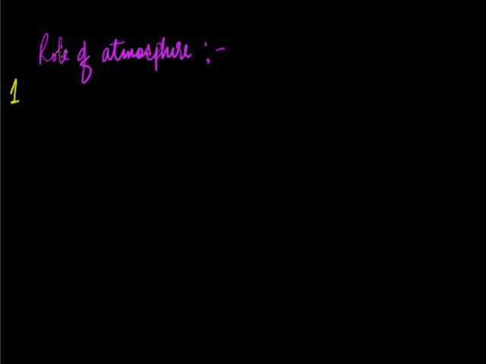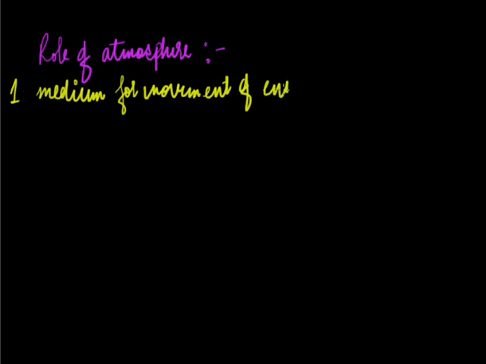Atmosphere acts as a medium for movement of insects and birds. So the first function is medium for movement of insects, birds. Okay. The first role of atmosphere is that it provides medium of movement for insects and birds.